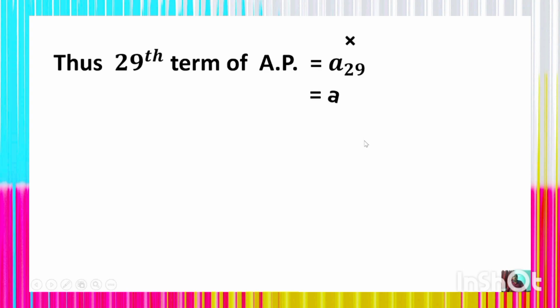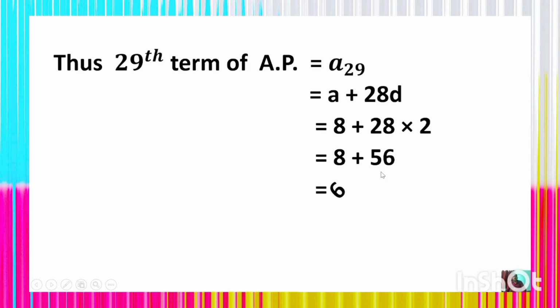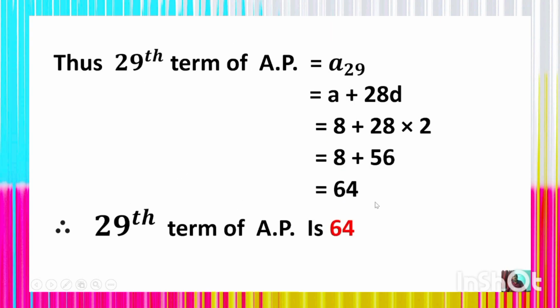Understand? Now we have to find out the 29th term of the AP, which is a29. What is the formula? a plus 28d. So now putting the values of a and d we shall get 8 plus 28 into 2, which is 8 plus 56, which is 64. Thus we get the 29th term of the AP, which is 64.